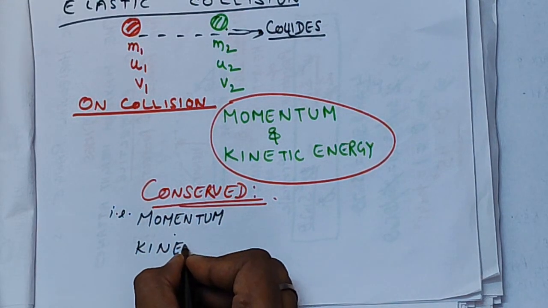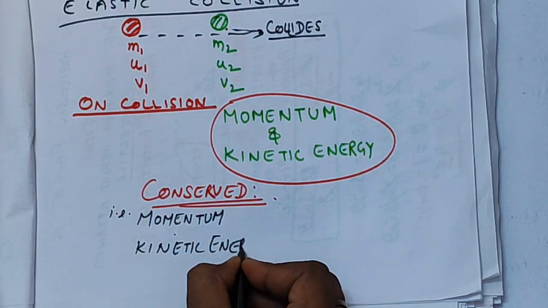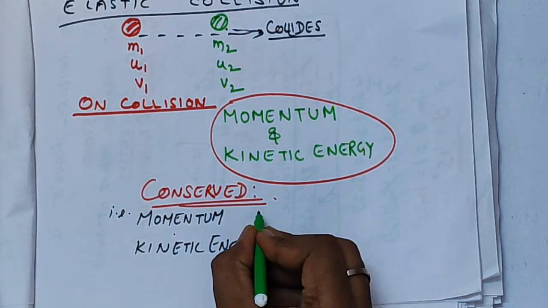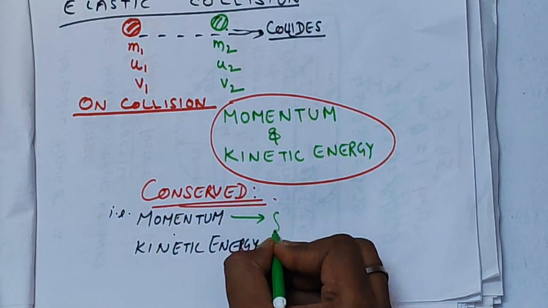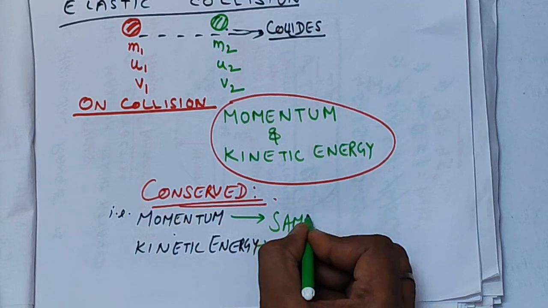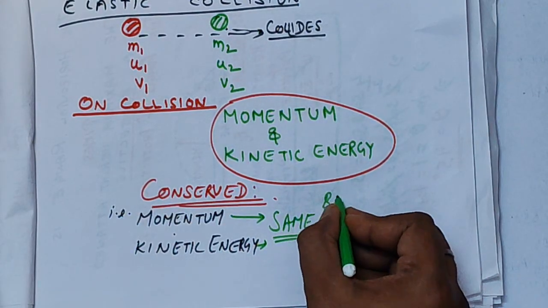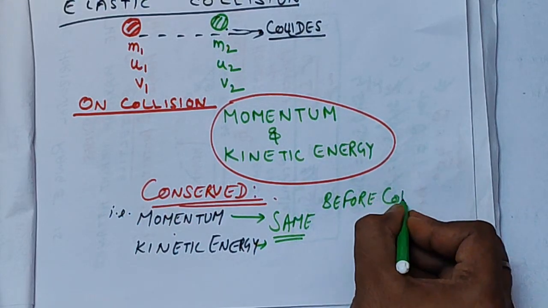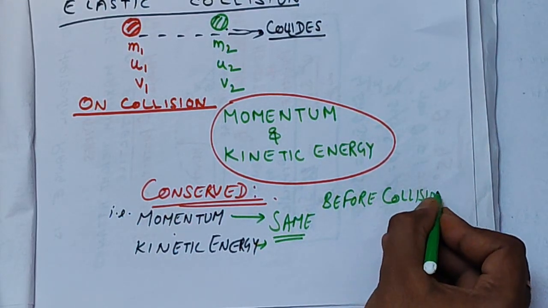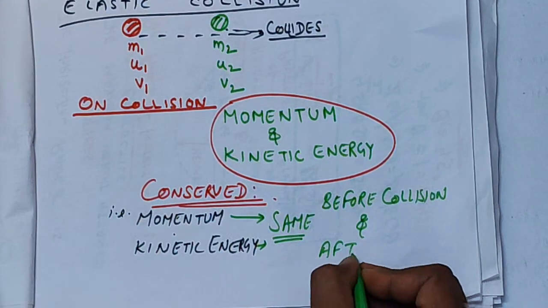So we can say very easily that the two bodies m1 and m2 will follow the conservation of momentum and kinetic energy during the elastic collision. I am writing over here that momentum and kinetic energy are the same. Before the collision, the momentum of the masses m1 and m2 added up will be the same after the collision.